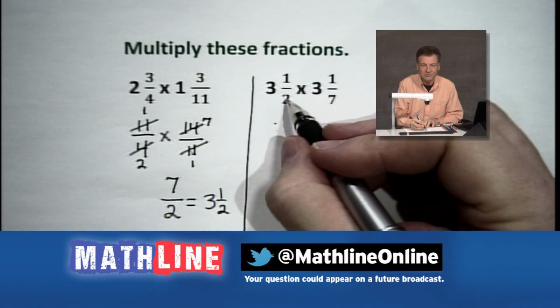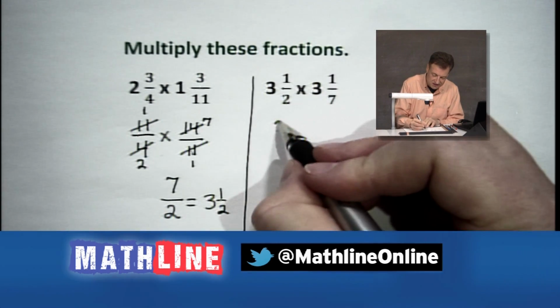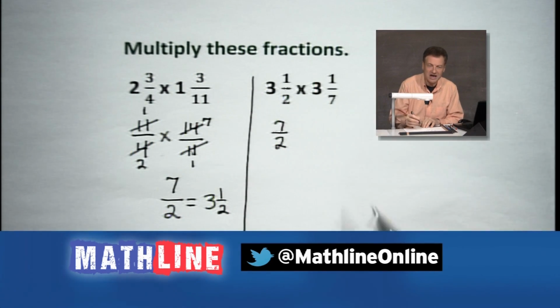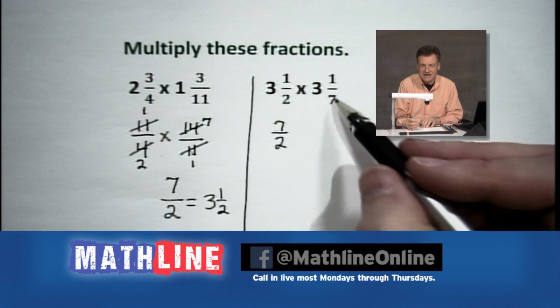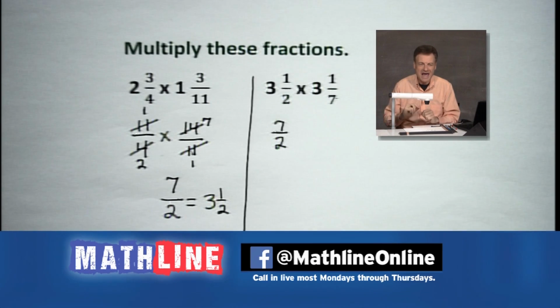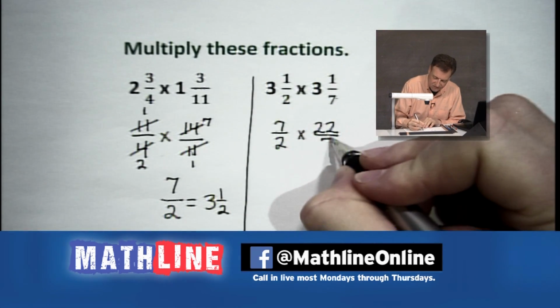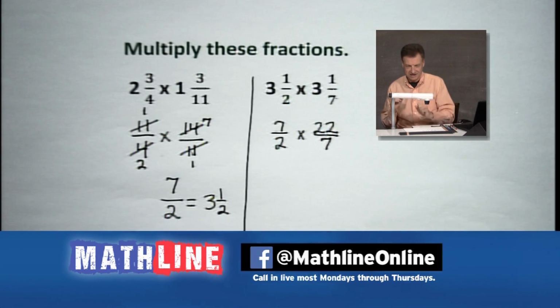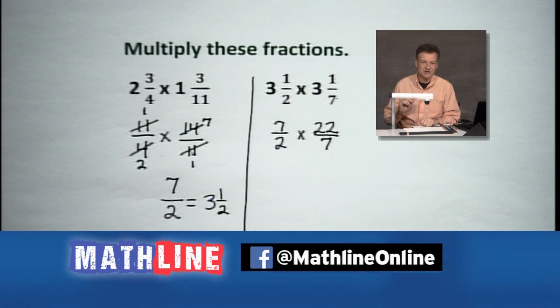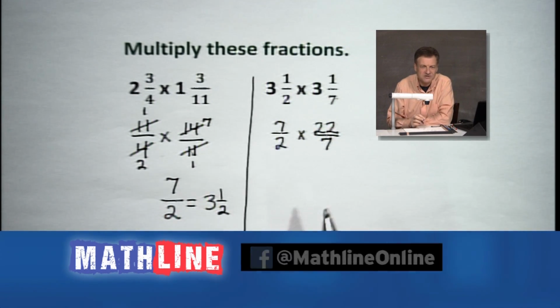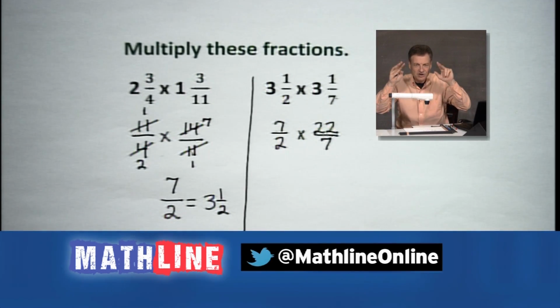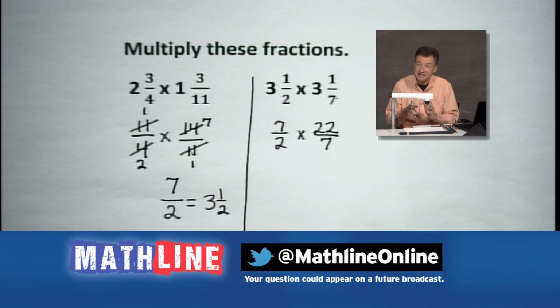3 times 2, 6. Add 1. 7 over 2. All right. Do the same thing over here. 3 times 7, 21. Add 1. I get 22. You know, that's that supposedly fractional approximation. Not exactly, but that's that fraction for pi, just in case you were thinking that sounded familiar. It does. 22 over 7 is kind of what we use as our rational approximation, because it's still not exactly pi, but it's pretty close. Just a little reference there.